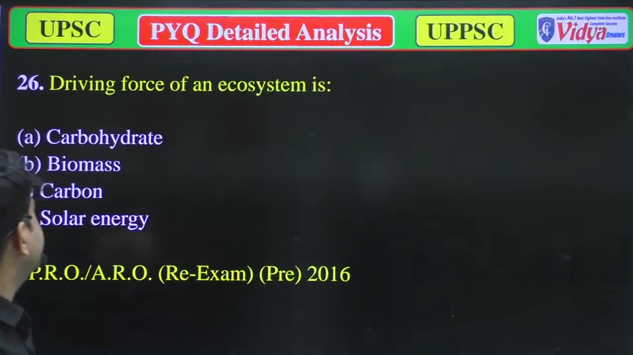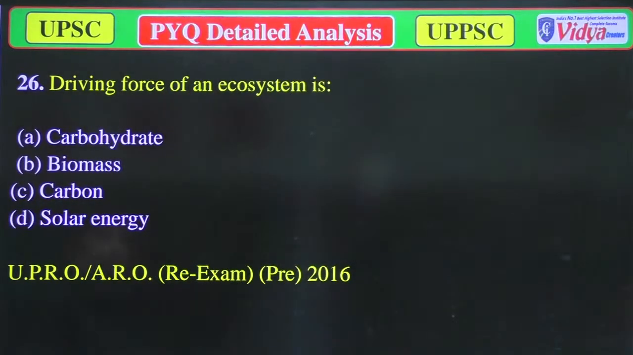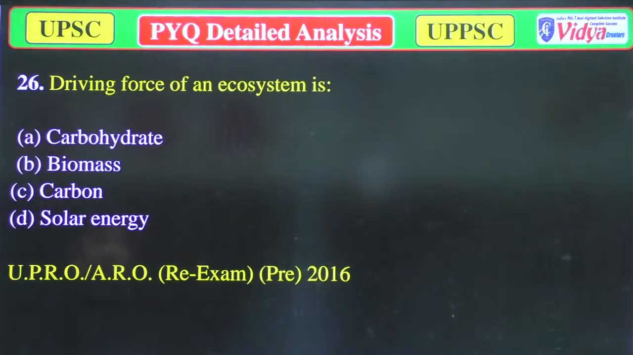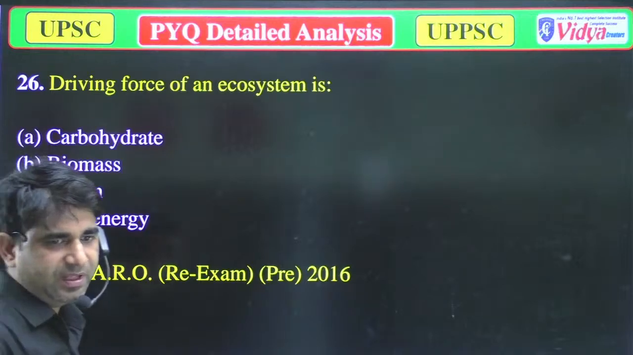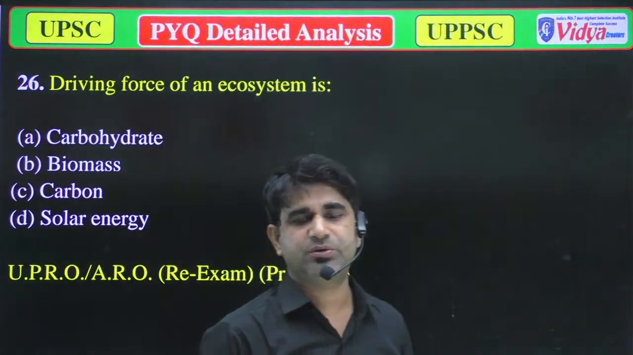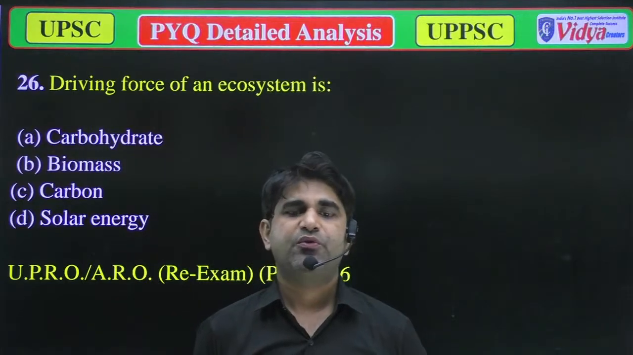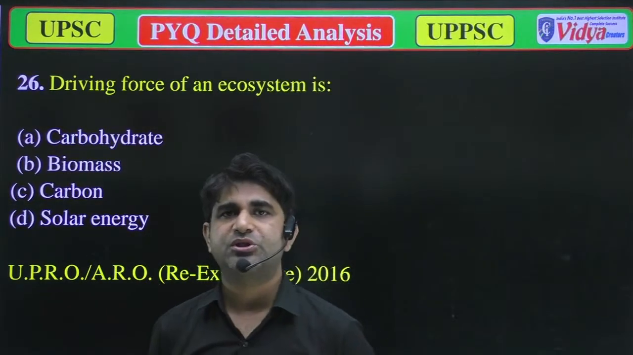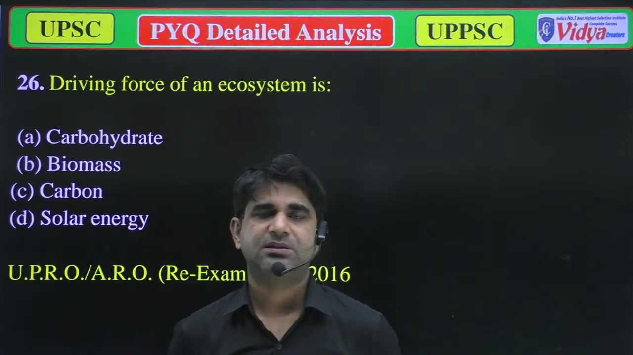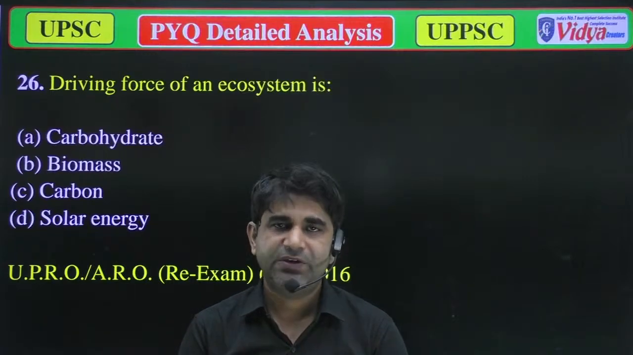Our next question is, driving force of an ecosystem is A. Carbohydrate, B. Biomass, C. Carbon, and D. Solar energy. Any one of you, please answer this question. Driving force of an ecosystem means which force drives the ecosystem. You have to tell us which force drives the ecosystem.